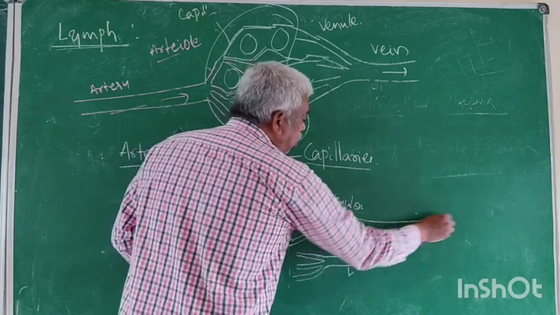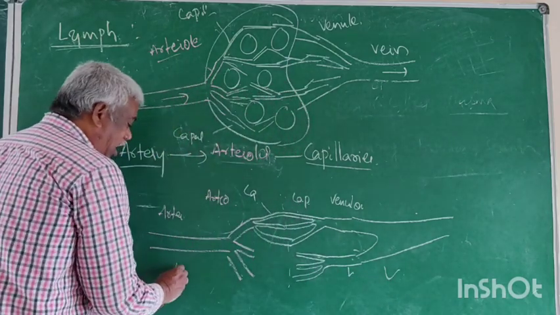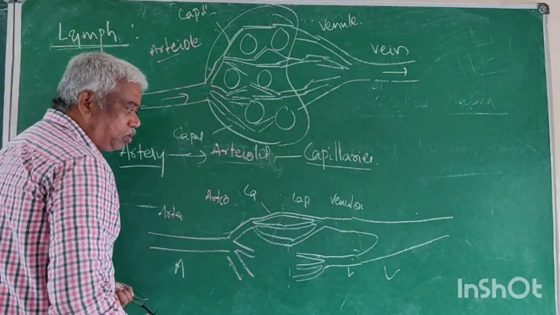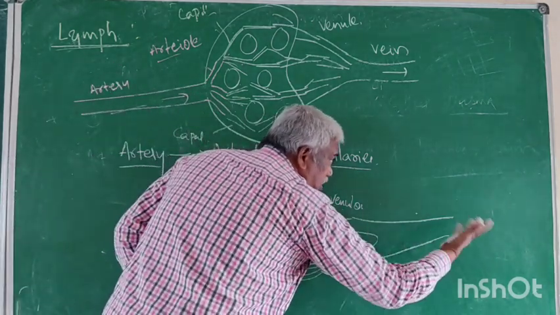This venule together forms a vein. Now this is the vein and this is the artery. Up to this is the arterial system, and this is the venous system.